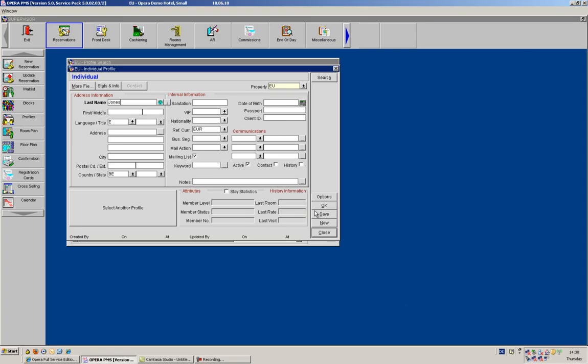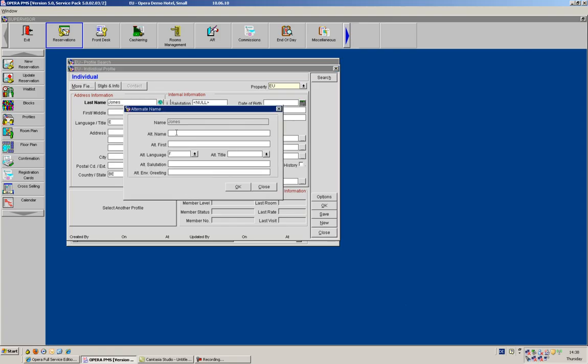So I will start with putting in the last name, which is Jones in my case. If I had a name which maybe contains special characters like Mueller, I would also be able to use this alternate language functionality. In the alternate button, I could put in the name of the client, which now contains the proper letters and the proper punctuation. So if it was a surname like Mueller, then I could put M-U-L-L-E-R with the umlaut, and here the appropriate language would be German.